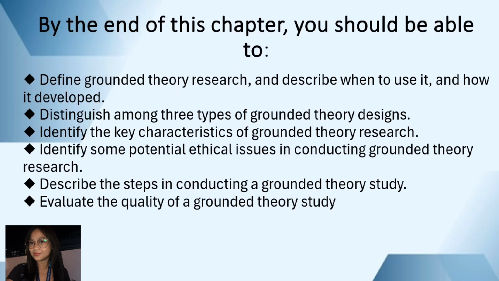By the end of this chapter, you should be able to define grounded theory research and describe when to use it and how it developed. Distinguish among three types of grounded theory designs. Identify the key characteristics of grounded theory research. Identify some potential ethical issues in conducting grounded theory research. Describe the steps in conducting a grounded theory study. Evaluate the quality of a grounded theory study.